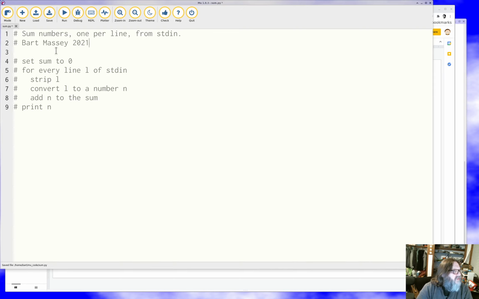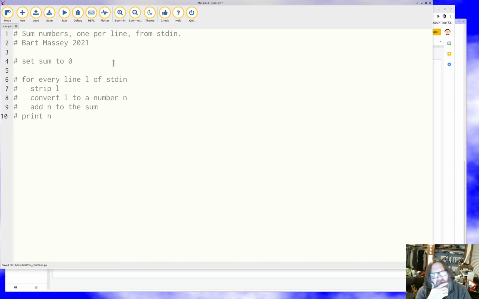So now we got our things set up. Let's just look at this and put these lines in. Set sum to 0. What does that mean? Well, we're keeping a running sum. We probably want to keep it in a variable. The value probably wants to be a number. We have our first interesting question, right? Which is integer or floating point for our numbers. For now, I'm going to assume integers. We'll leave the floating point question for another day. Let's assume floating point. It's more general, but that means that we're going to get some funny dot zeros if we're not careful on the output.